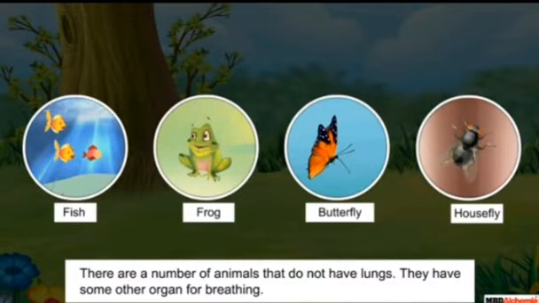You can see in the picture that these organisms, fish, frog, butterfly, housefly, do not have lungs. They have some special organ for breathing. Although adult frogs have lungs and breathe through them, they can also breathe through their moist skin. First we will discuss the mechanism of breathing in fishes.